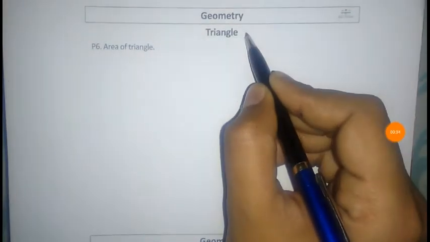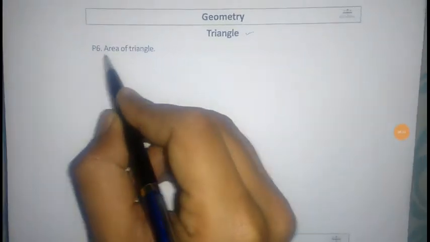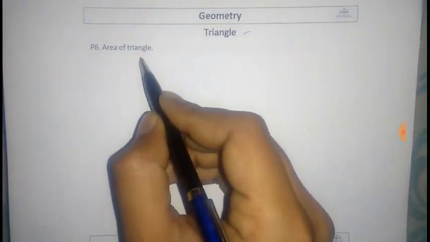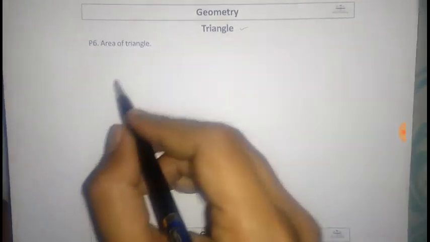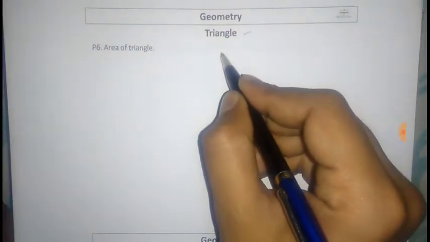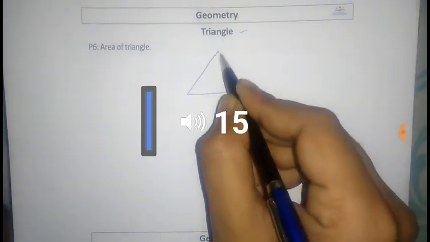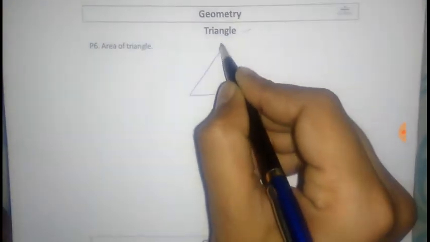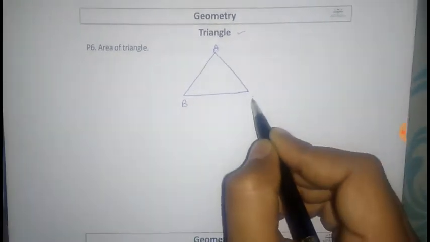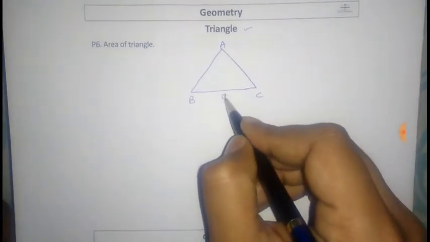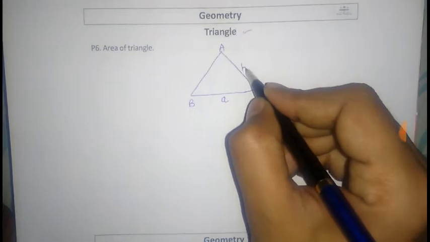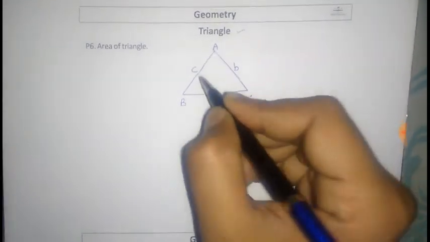This is triangle property number 6: area of a triangle. First of all, draw a triangle. This is triangle ABC. These are sides a, b and c.